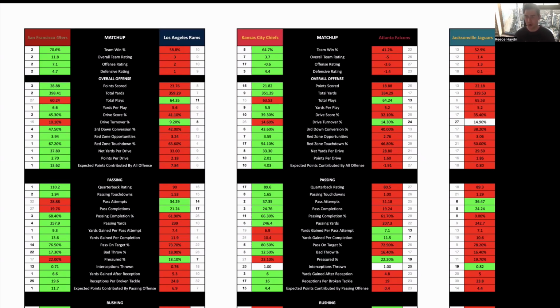The 49ers opened -4.5, they're now -6.5, and the total originally was 49, down to 43.5. The 49ers won their opening game against the New York Jets, but then couldn't get over the line last week against Minnesota. And then the LA Rams are 0-2 to start the season. They conceded 26 against Detroit and then 41 last week against Arizona.